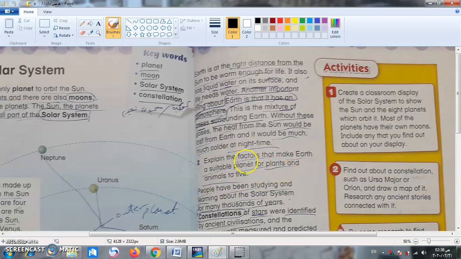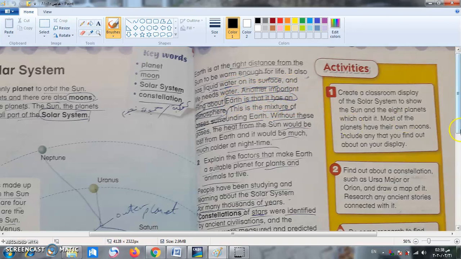As we said, we have planet and plants. This is al-kawkab and this is an-nabatat. So he said, what are the factors that make earth suitable for plants and animals? We said that we have an atmosphere that makes the earth warm, and also we have, as we said here, liquid water on the surface of the earth.